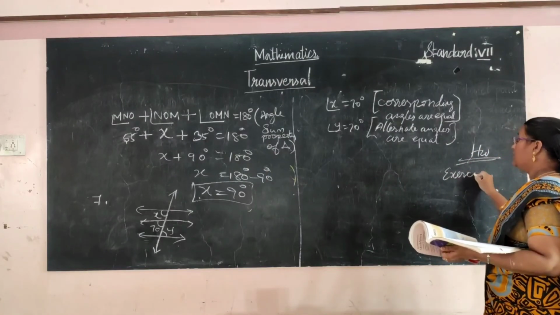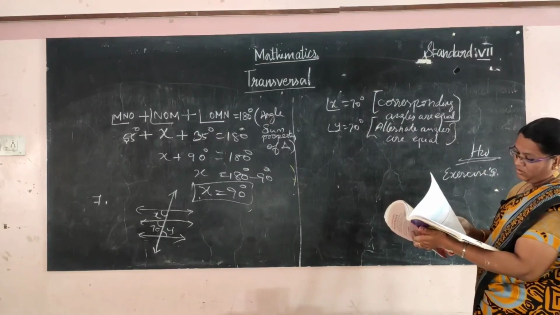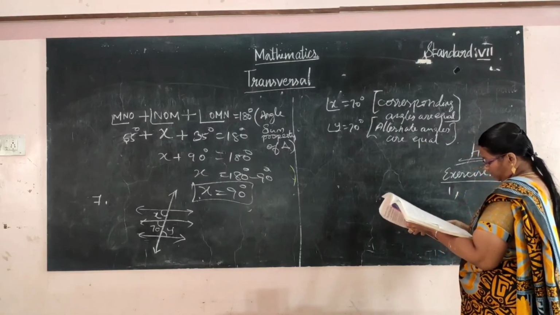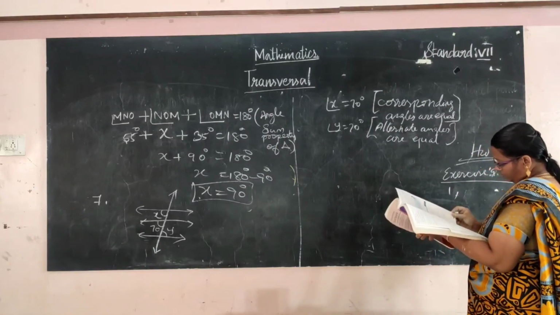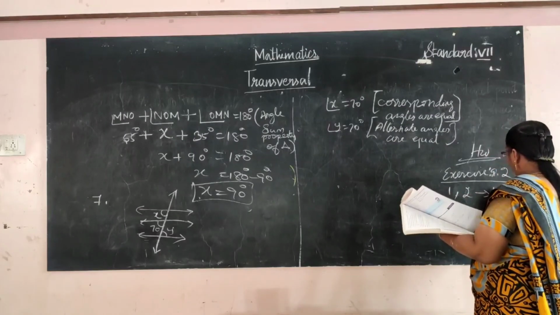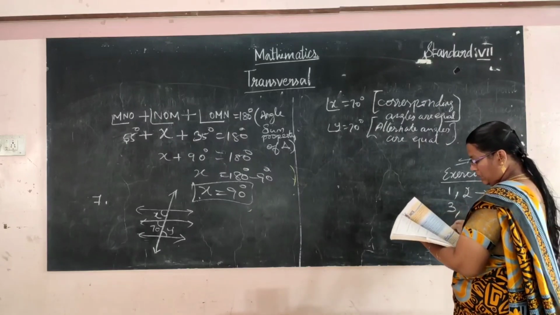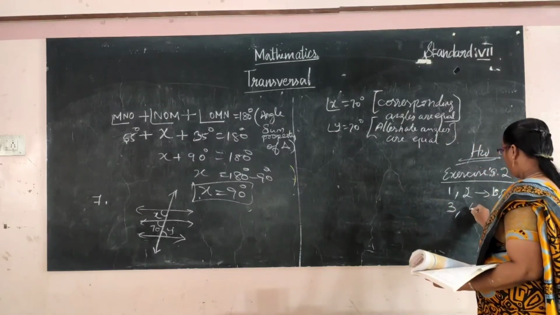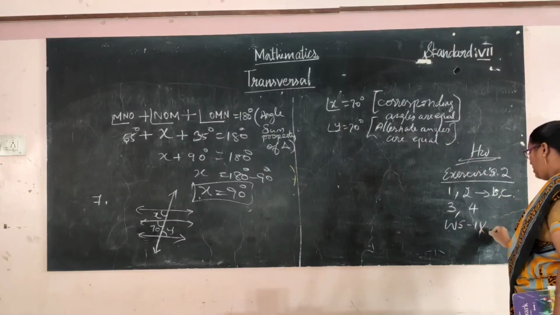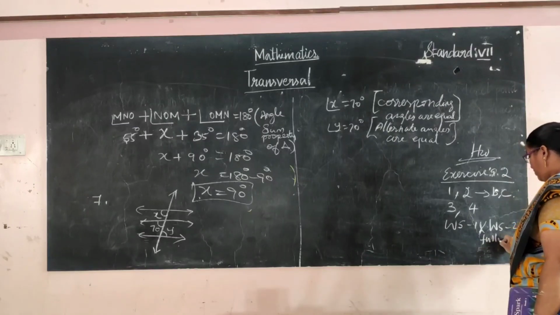Okay, homework: exercise 9.21, questions 2 B and C, 3, 4, and worksheet 1 and worksheet 2 fully.